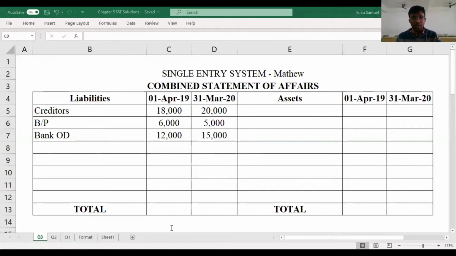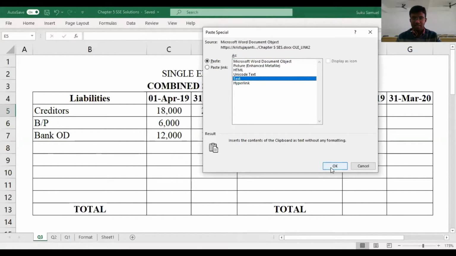Now moving on, the remaining assets that we have on the other side, we have to plug in. What are the assets that we have? The assets that we have are cash, stock, debtors, bills receivable, investment. So these are the assets that we have. Let's quickly plug in the assets.